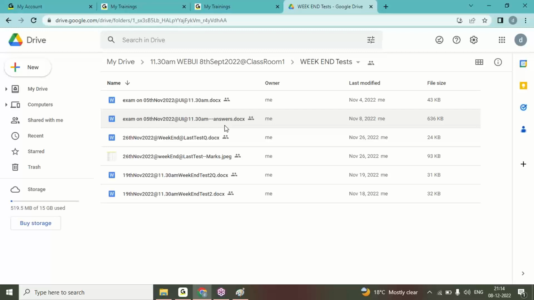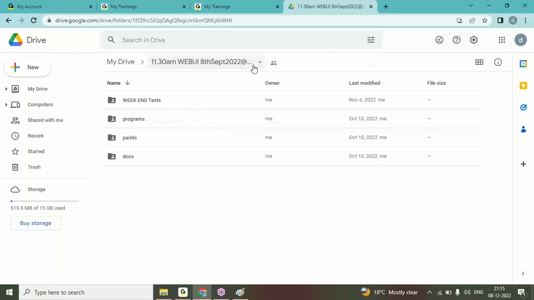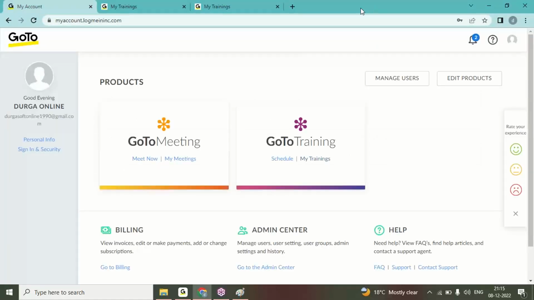In the next 15 days, I'll conduct one more exam. And every weekend I'll take a project session. So whatever knowledge we gained in that one week, we'll implement it in a real-time application. That way I'll continue with practical examples. Every day notes, documents, paint files, programs, everything I'll upload in the drive. The drive will be shared with the students. This way I'll continue.